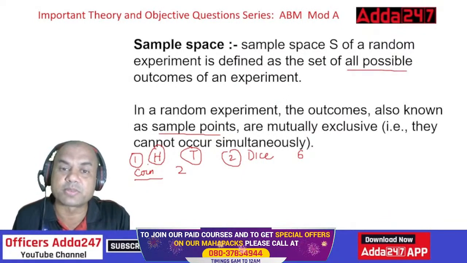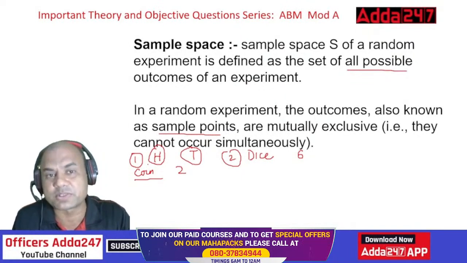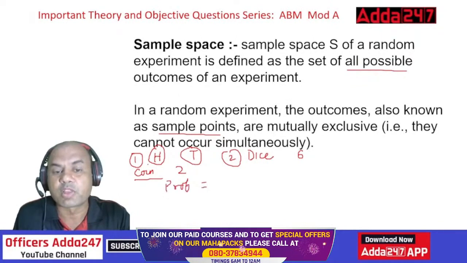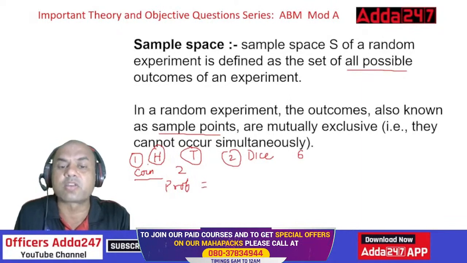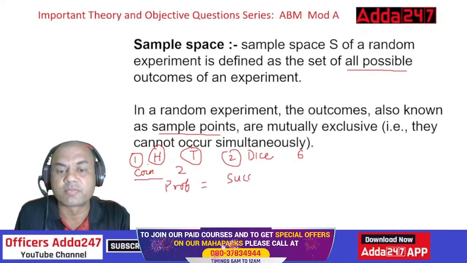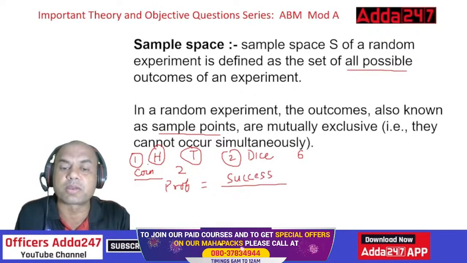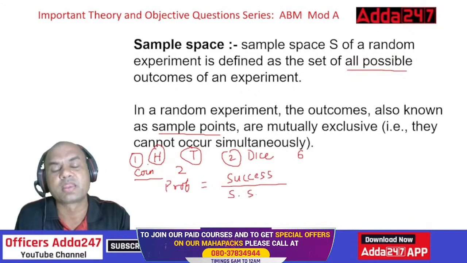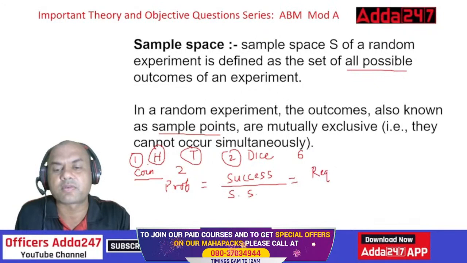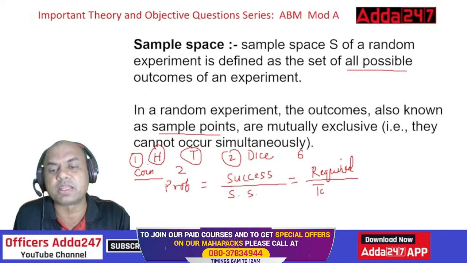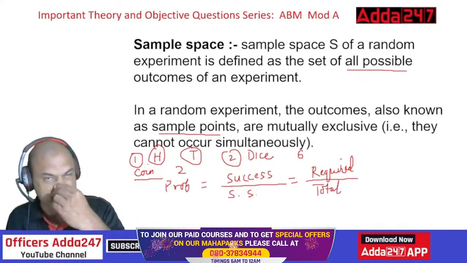Now, why is sample space important over here? Definition is okay, but why is sample space important? Because the probability formula is: success, or we call it required, whatever is my possibility of success, upon total number, meaning sample space. Always remember this. Or in simple terms, I always call it required upon total. This is the simple language definition of probability.